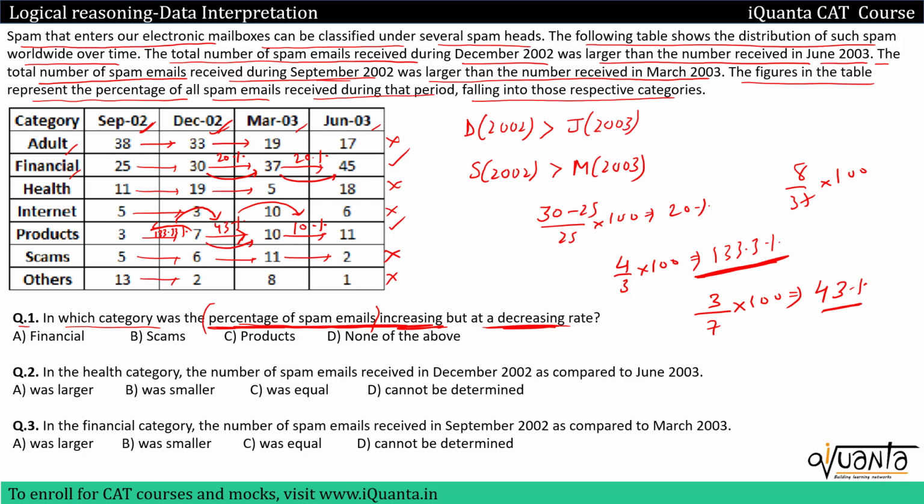increasing rate. Earlier it was 20% here, a little bit more than 20 over here, and more than the previous month over here. So we'll choose products as our correct answer, option C.